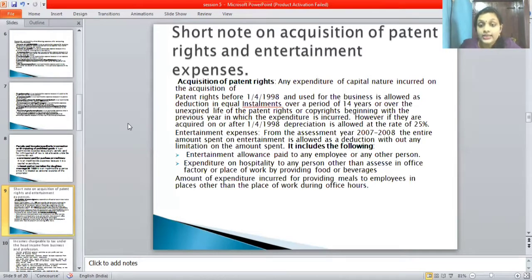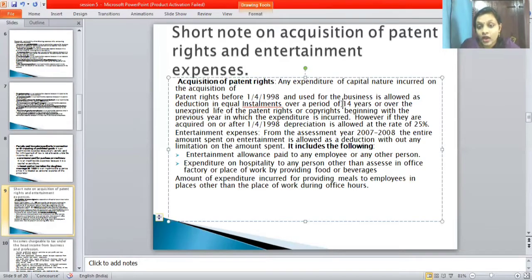So here, any expenditure of capital nature incurred on the acquisition of patent before 1/4/1998 used for the business is allowed as a deduction in equal installments over a period of 14 years.